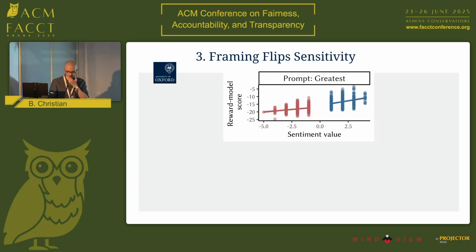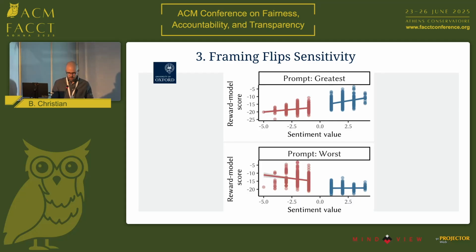Our third finding is that prompt framing flips the sensitivity of reward models. So when the prompt is positive, reward models are more sensitive, as measured by the slope of this regression line, to positive affect tokens than negative affect tokens. Meaning that the sentiment has a bigger impact on the reward score in that part of the sentiment space. But when you flip the prompt, in this case asking what is the worst thing ever, the sensitivity flips, and now it's much more sensitive to tokens in the negative part of the space.